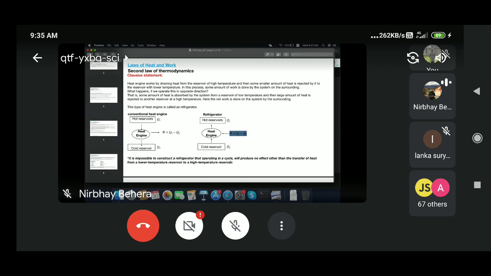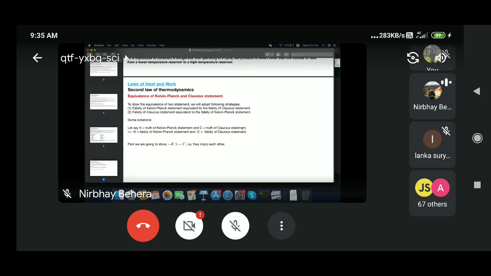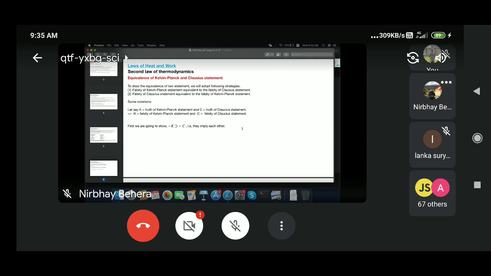Now, during the development of this second law of thermodynamics, there were two major observations, the first by Kelvin-Planck and later, at almost the same time, by Clausius. Now we can ask whether this Kelvin-Planck statement is the same as the Clausius statement or whether they are different. Do they have any link, like Newton's first law, second law and third law? Is there any similarity or equivalence among them? That is what I am going to discuss next.